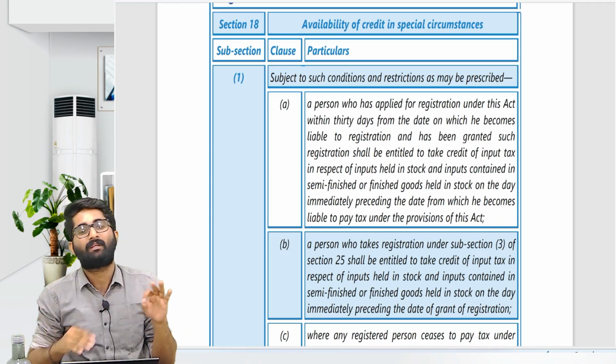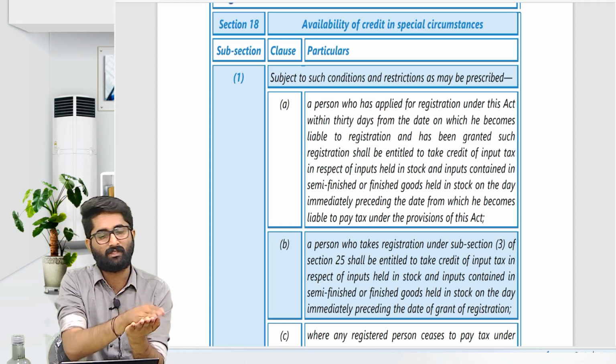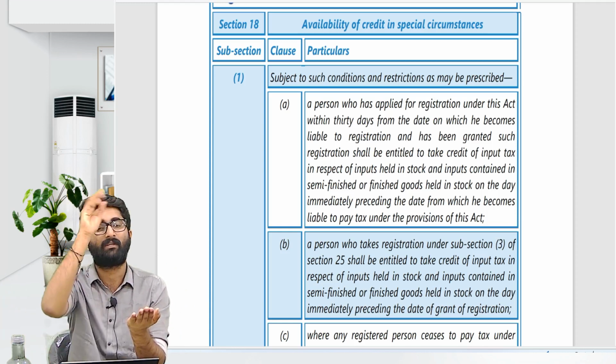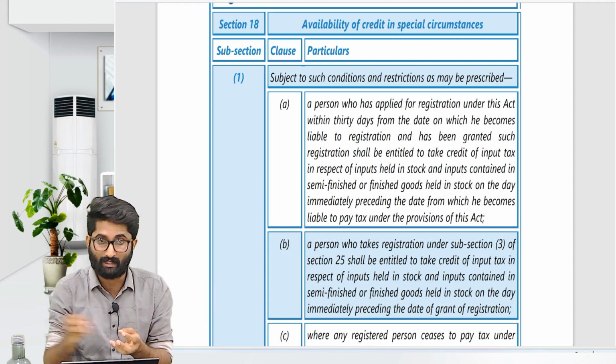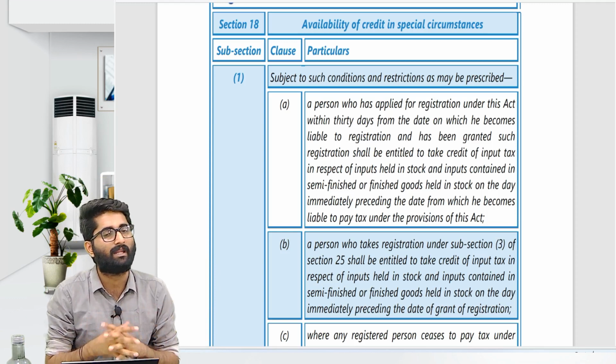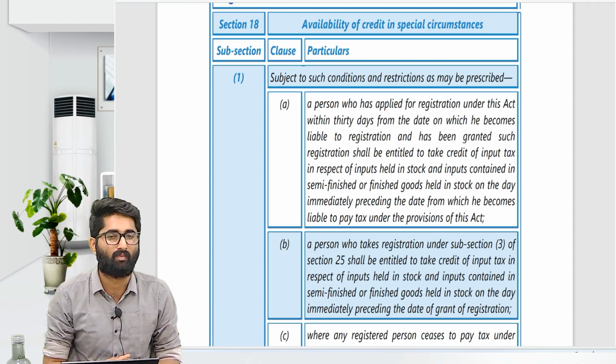Why? Because from the next day onwards, from the date of grant of registration, you have to collect the GST and pay it to the government. The government says that whatever you have paid for the purchase of that, you will get the ITC. This is given in section 18(1)(b).